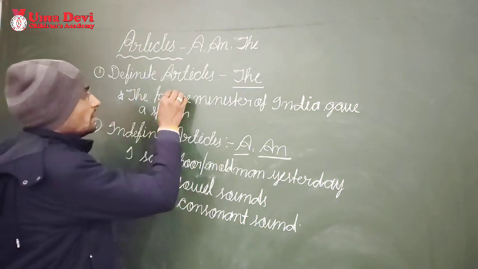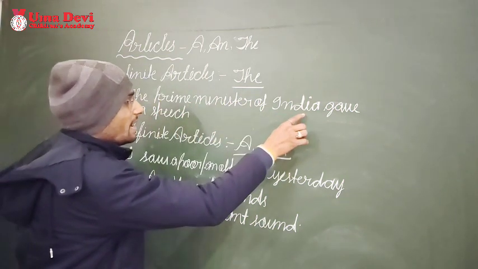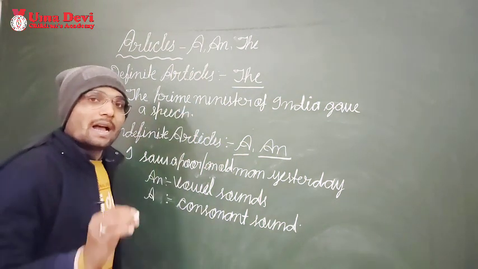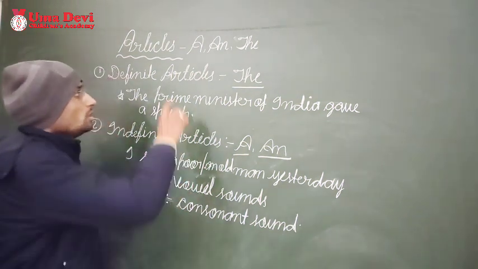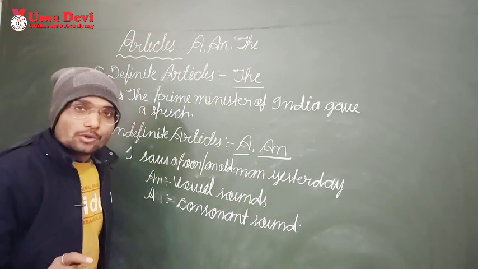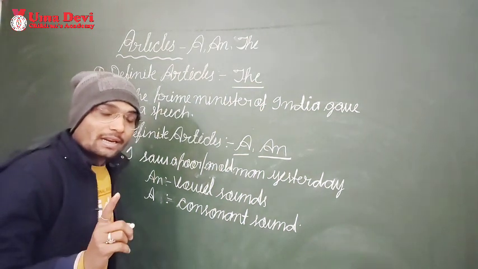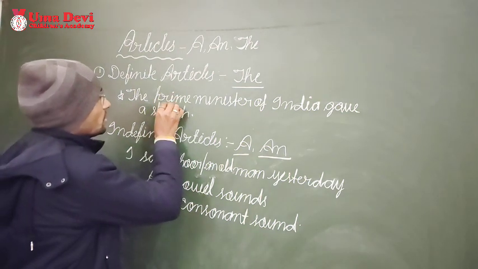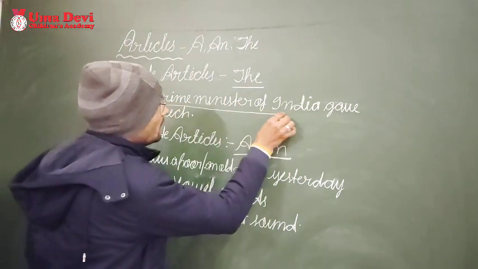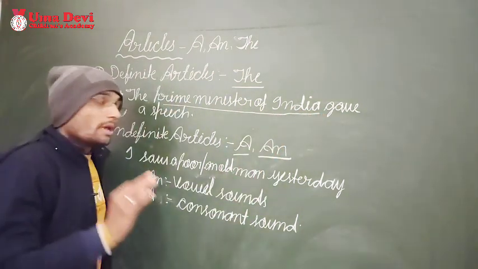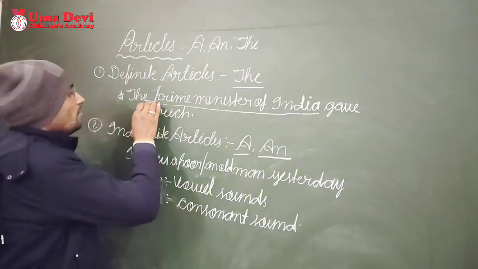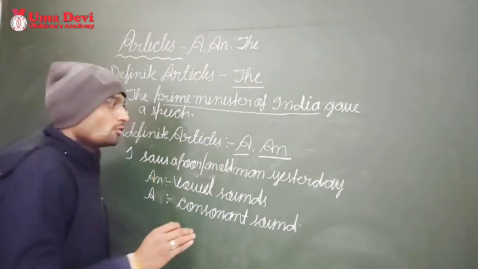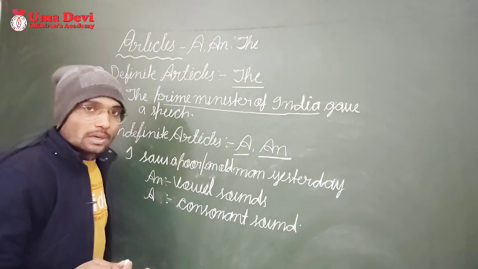The Prime Minister of India gave a speech. Different articles are used to make a noun certain or definite. So here the word is Prime Minister of India. So here what we are going to do? We are going to make it certain or definite. Understood? And it is known to us.